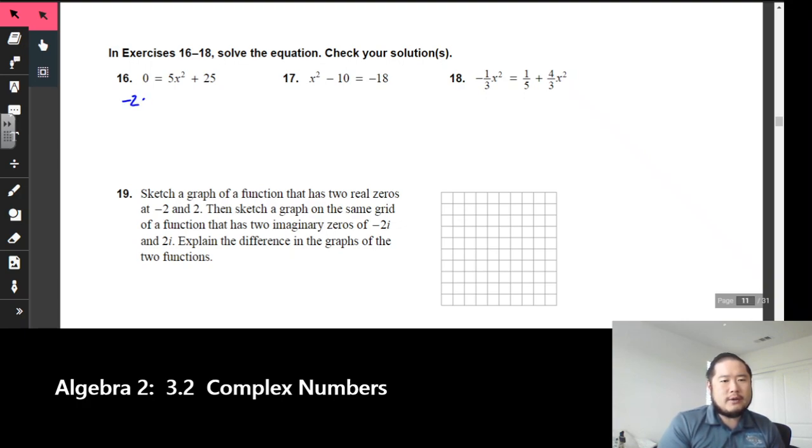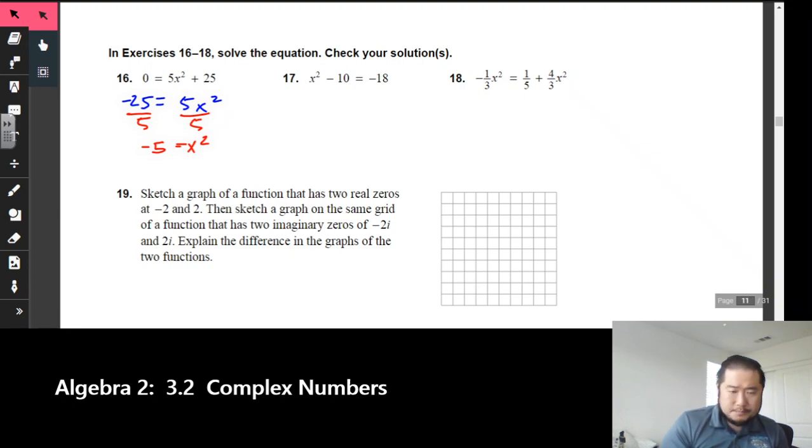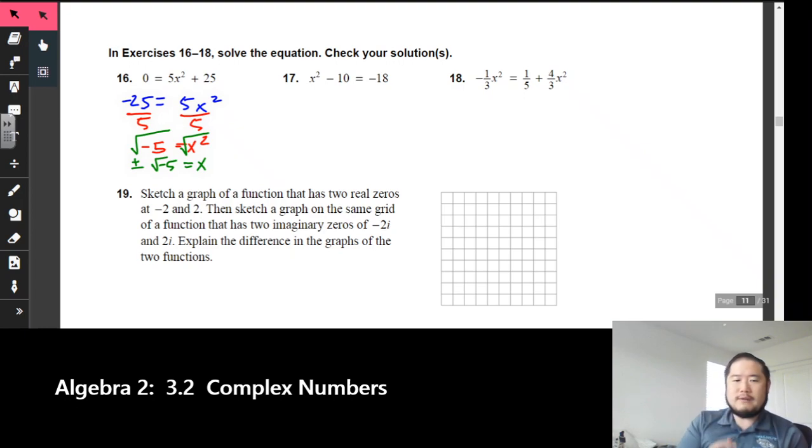I'll go ahead and subtract 25 from both sides, and I got negative 25 is equal to 5x squared. Next up, divide both sides by 5, and x squared is equal to negative 5. Before, we would have a problem right here. But now, because of what we could do with imaginary numbers, we'll square root both sides, and now I have x is equal to the square root of negative 5. Now, the big thing is, don't forget, there should be two answers. So we can say plus or minus the square root of negative 5. Okay? Do not forget that.